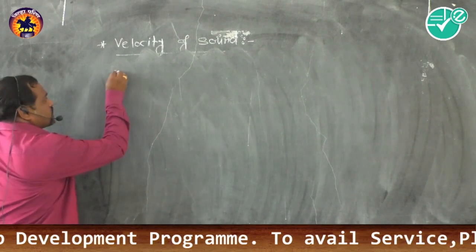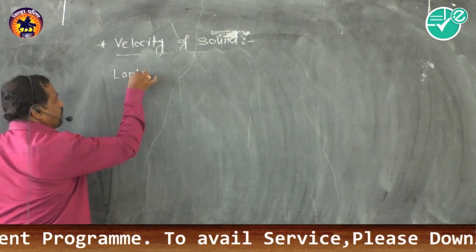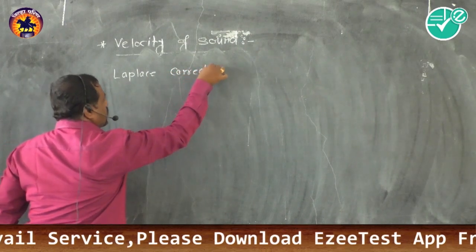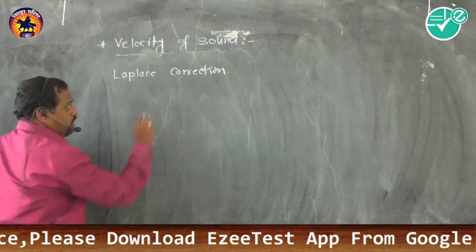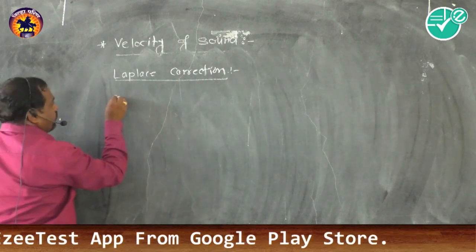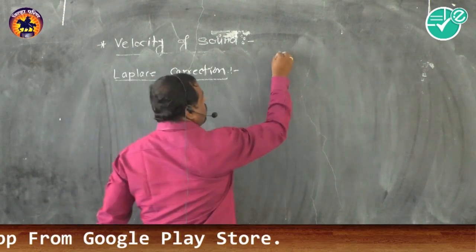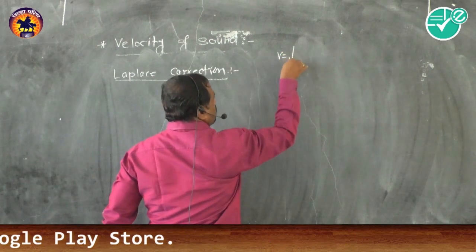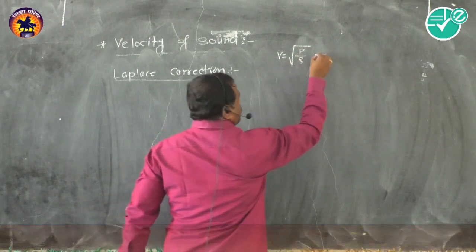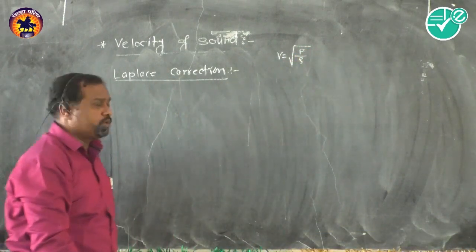Now see Laplace correction to the Newton's formula. Now I will write here the velocity of sound obtained by Newton, which is equal to under root of P divided by rho, and the value comes to be 280 meters per second.